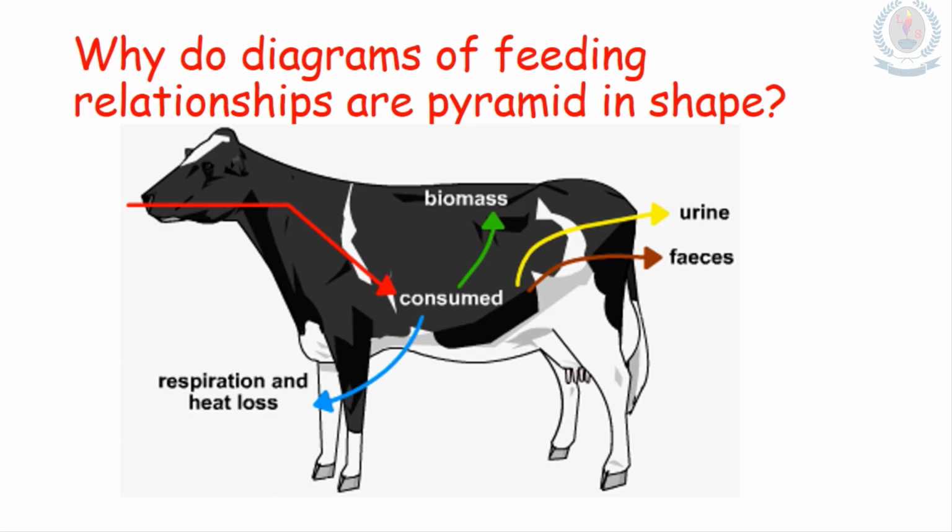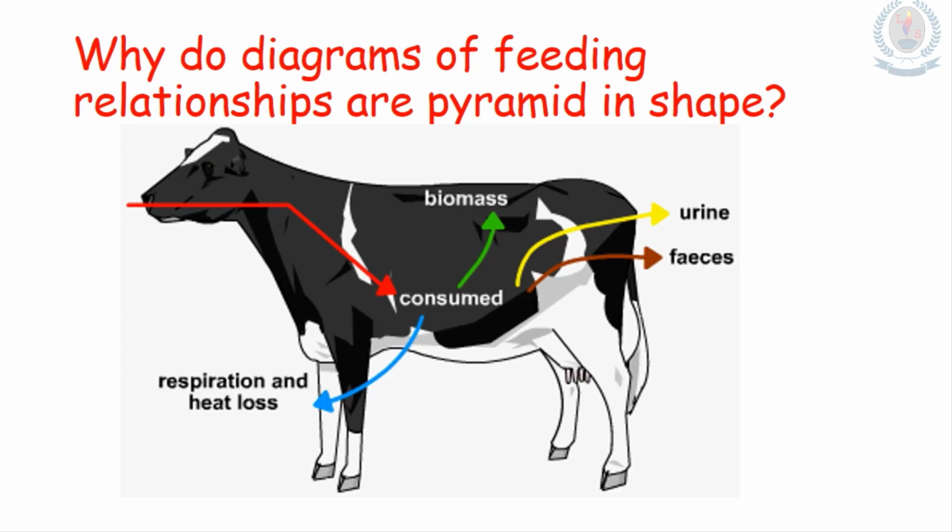That means the total energy from the plant cannot be absorbed by the cow. The reasons are, can you suggest some reasons? Yes, we know that some parts of the grass are not eaten. For example, cows are not eating the roots of the grasses, so they don't get the whole energy. And also some parts are not digested, so they are removed as feces.